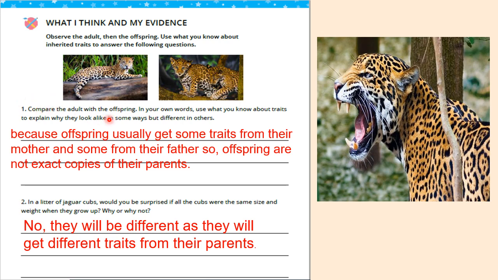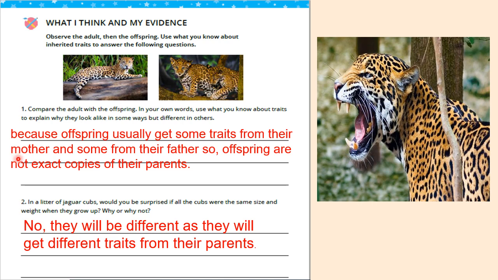Because offspring usually get some traits from their mother and some from their father. So offspring are not exact copies of their parents. They have a combination of traits from their father and their mother, so they look like their parents but are not exact copies.